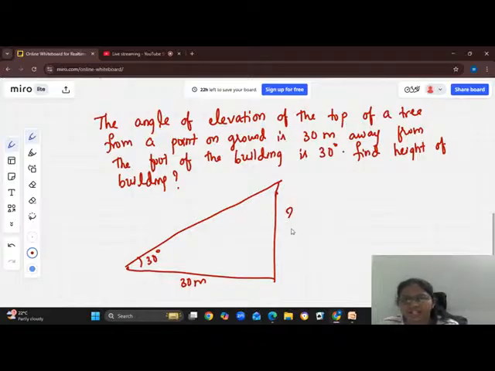Now you have to find the height of the building. Just now we did this type of question. Come on, what is the answer? Comment. And tan 30 equal to? Yes, 10 root 3. Yes, right answer. 10 root 3. Very good.